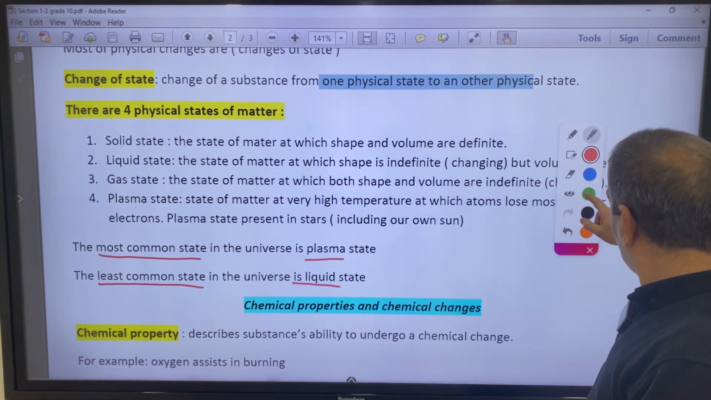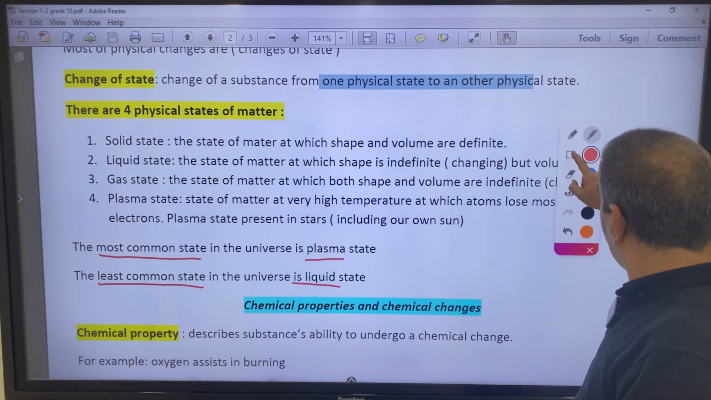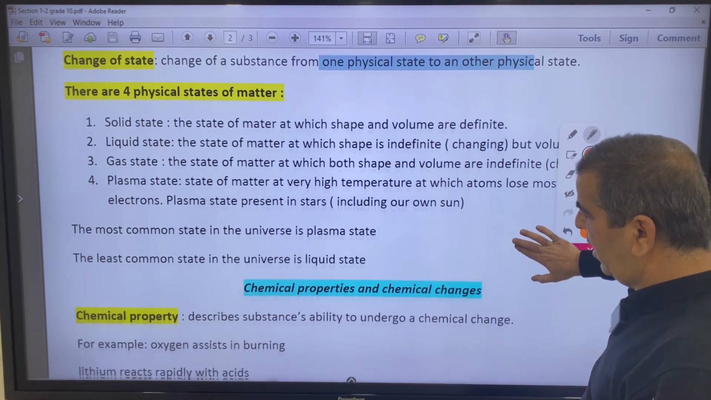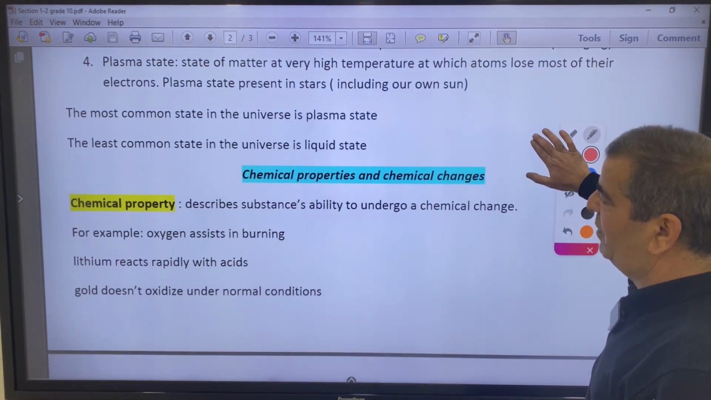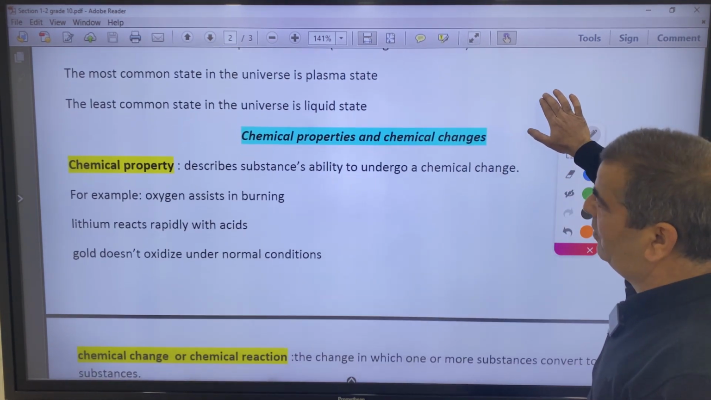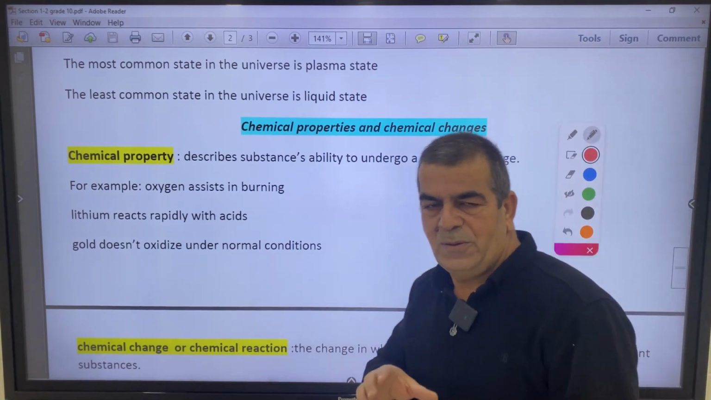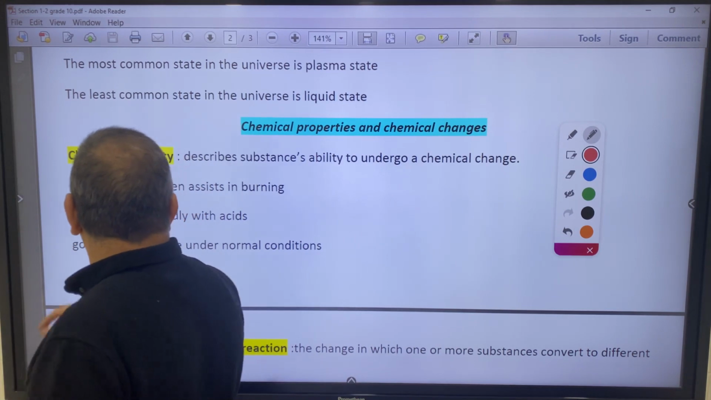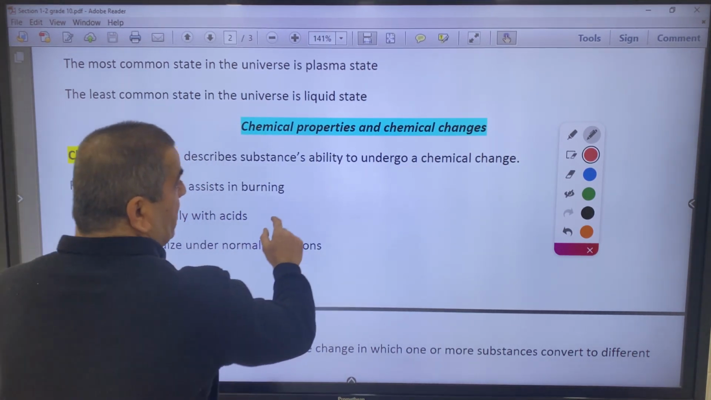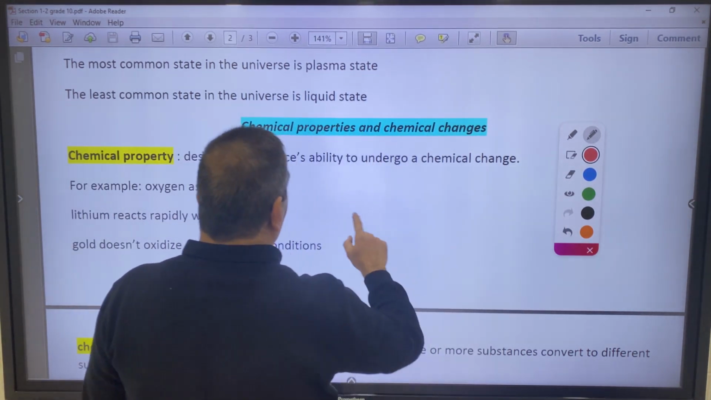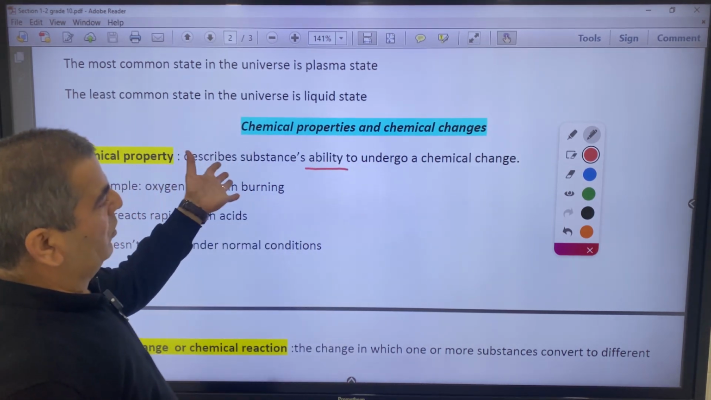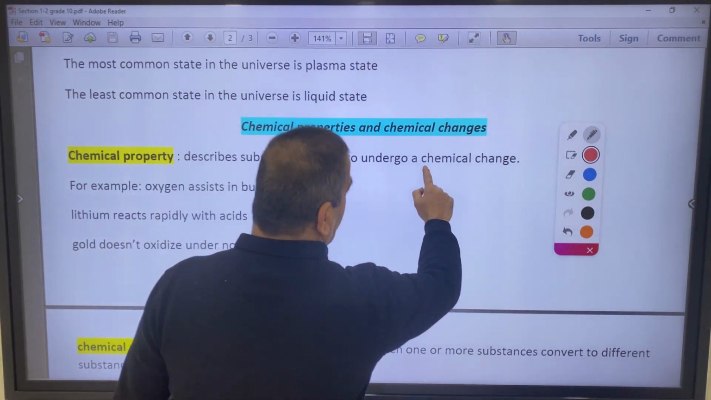This was about the physical properties. So let's move to chemical properties. I don't want the mini lecture to be very long, because I don't want you to get bored. Okay, the chemical property. Chemical properties describe the ability, or disability, or whether a substance is able or not able to undergo a chemical change.